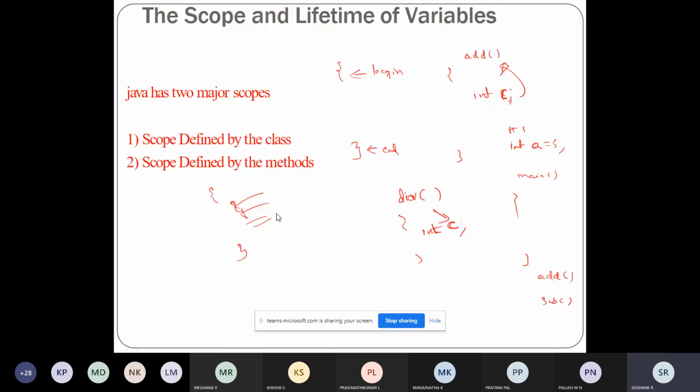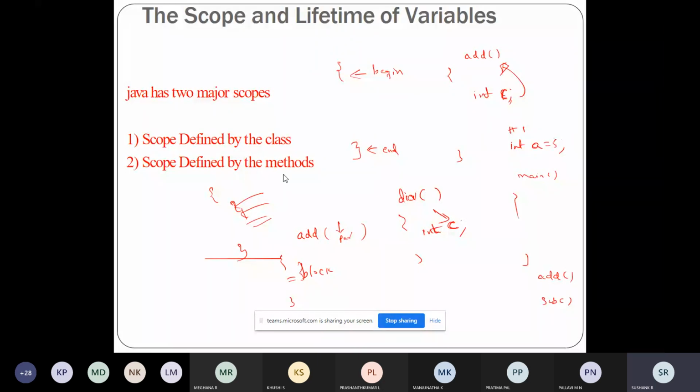And one more thing: method means function. Okay, there is a function called add. So this is a function, no? The scope of the variable for this function add will be within this block. And if it contains parameters, then those parameters are also included. And as a general rule, variables which are declared,